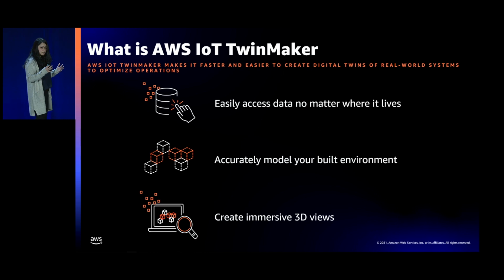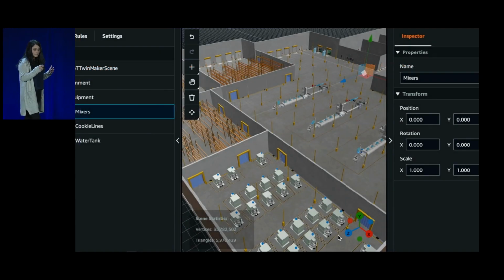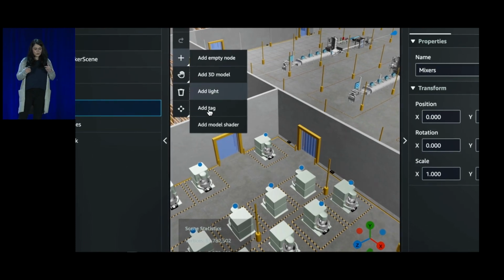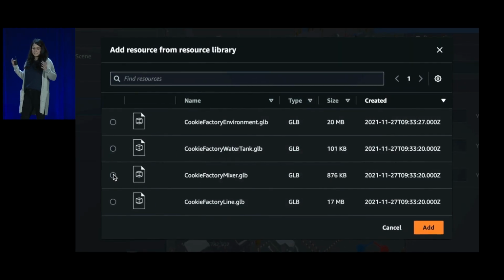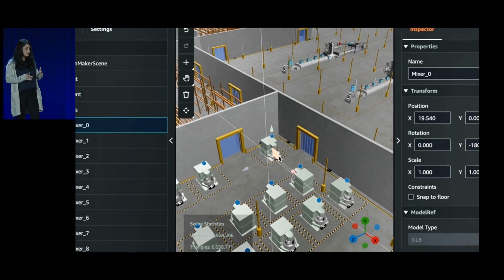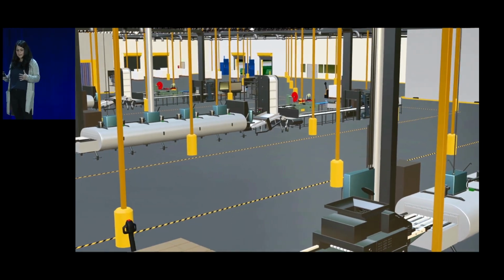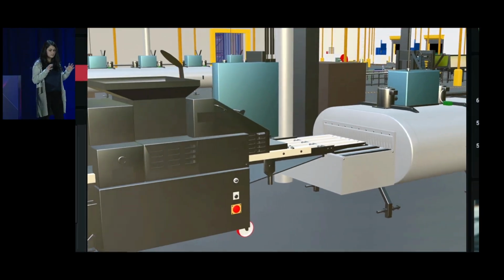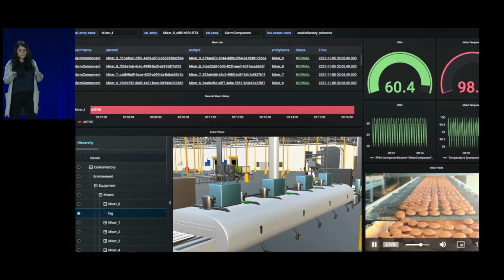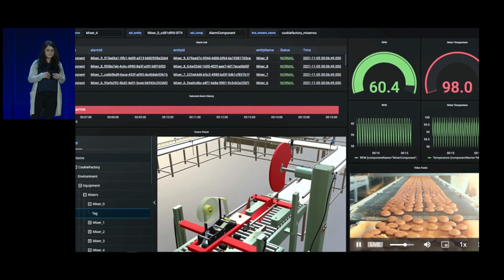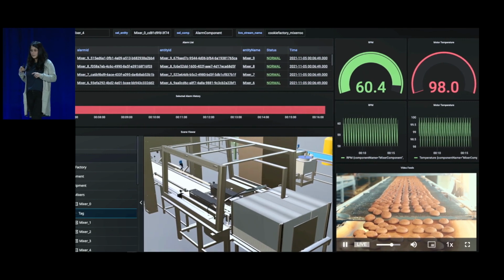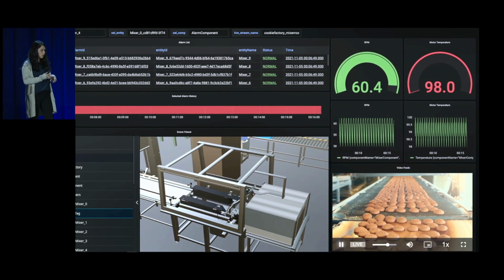This is a very visual concept, so I want to play a quick video so we can get on the same page of what kinds of applications I'm talking about. So this is a cookie factory demo that we've built. What you're seeing here is you can easily bring together data, sensor data, equipment data, video feeds from cameras, and other context into a consolidated digital version of your operations. You can create immersive 3D visualizations of your environments, showing real-time data, video, and all the context that's been modeled to help your operators make better decisions and make them quickly.